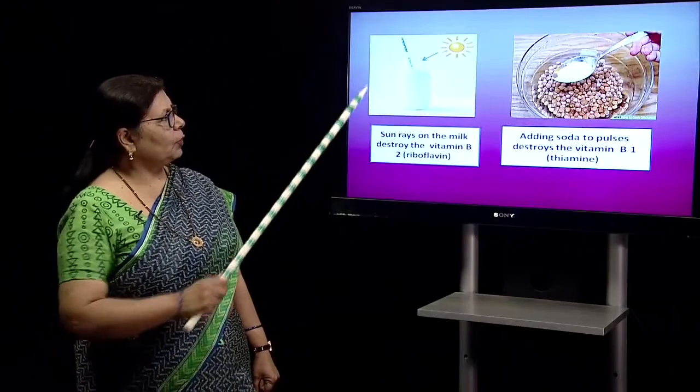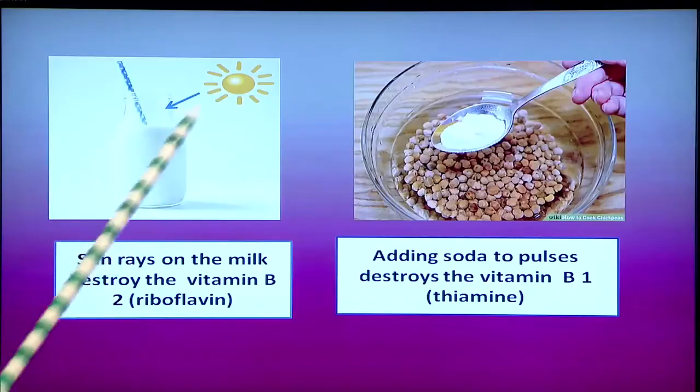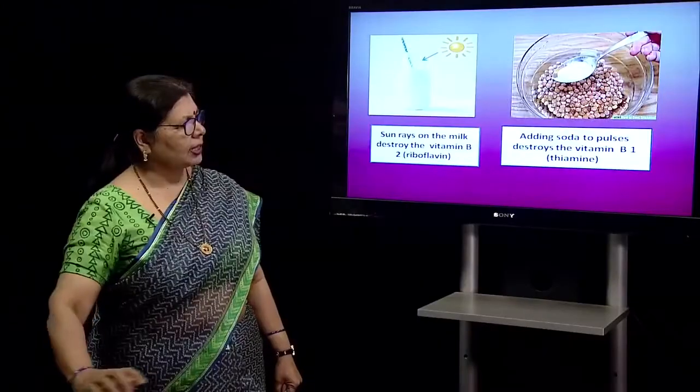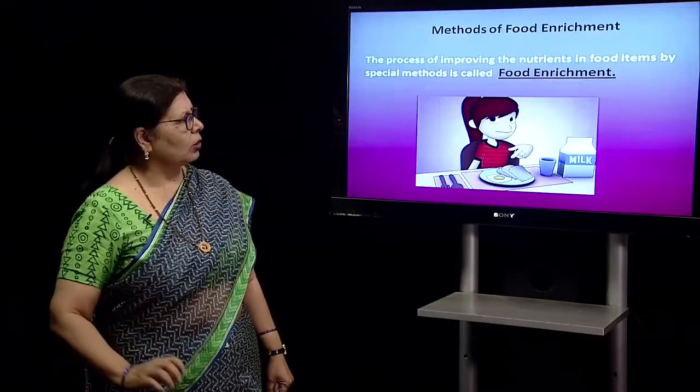Here again, when you put milk under the sun or near a window, vitamin B2, riboflavin, is destroyed. When you add soda to soak or cook pulses, vitamin B1, or thiamine, is lost.